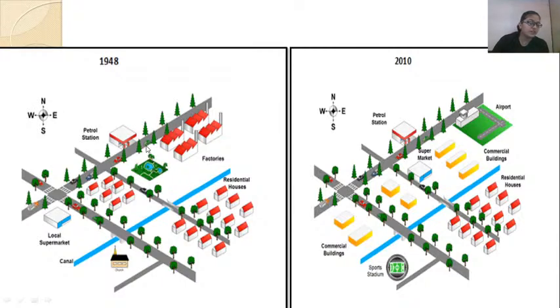Okay, there is no difference between overview and overall. In 2010, local supermarket replaced with commercial buildings. Nice. Local supermarket converted to commercial building. Fine. Okay, guys, so many of you have written answers.